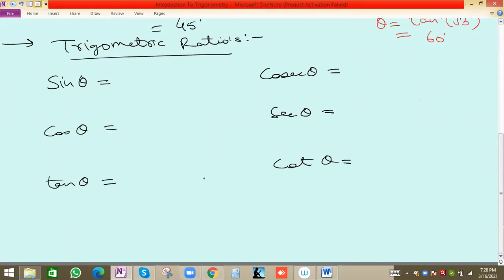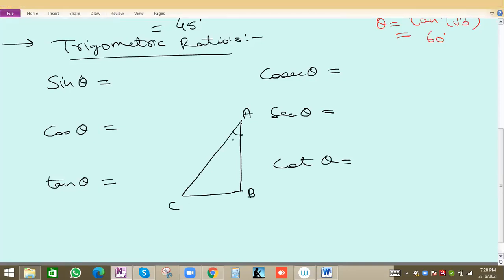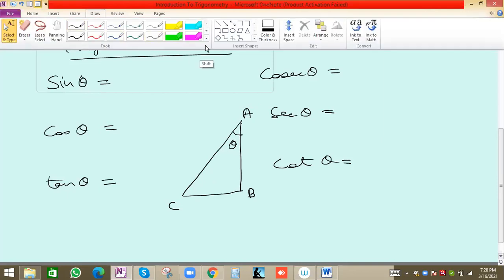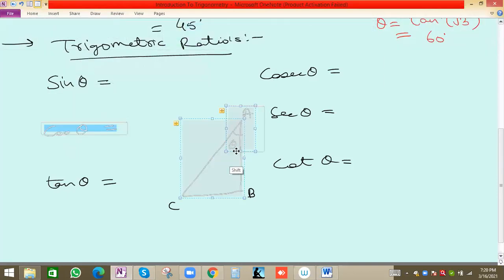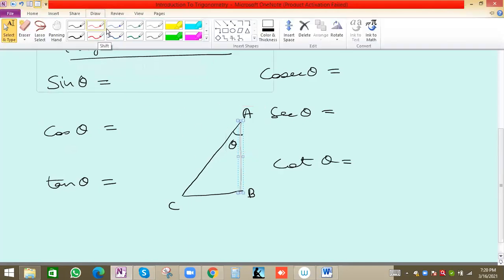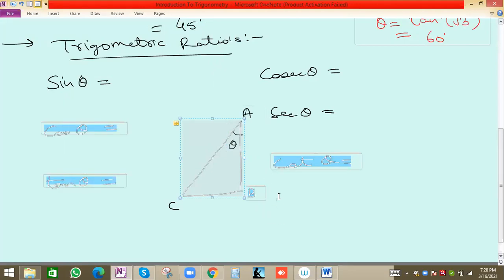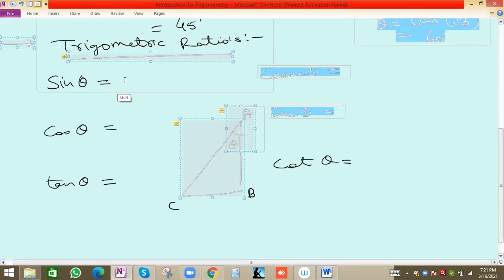So suppose let me draw one triangle. This is the triangle, suppose, and in this case ABC is a triangle, and angle theta is here, angle A. So carefully now we will write the values. What will be the value of sine theta? So always remember, theta is connected with this. Sin theta is opposite by hypotenuse, which is by AC. What will be the value?